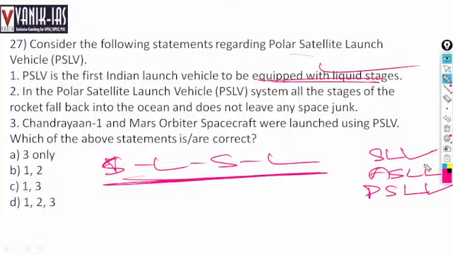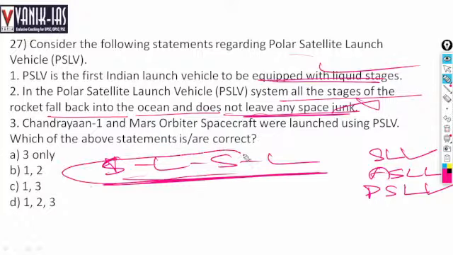In the PSLV system, all the stages of the rocket fall back into the ocean and do not leave any space junk. This is wrong. The fourth stage leaves space junk. Initially the first 3 stages fall back to the ocean, but the fourth stage leaves space junk or space debris. So the second statement is wrong.